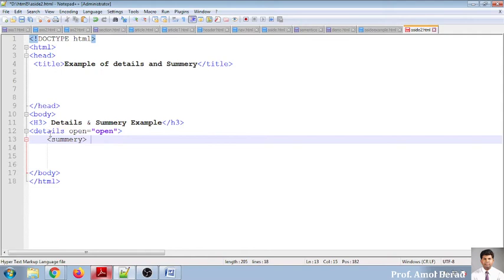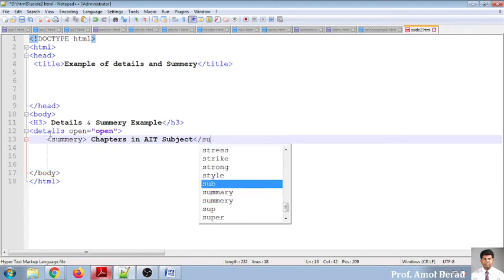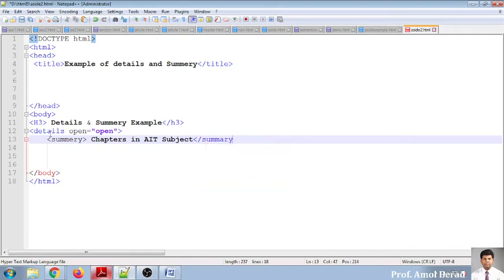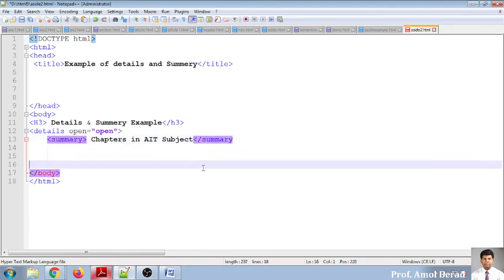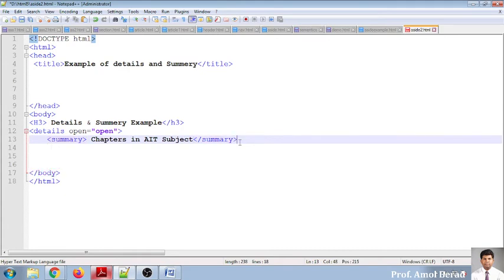I will write programming, or we'll go for chapters in a subject. I think everyone knows the names of the chapters. So I'm closing this one. It is SUMMARY, so it should be summary. Then only it will look blue in color. So make a habit of checking the name of the tag.